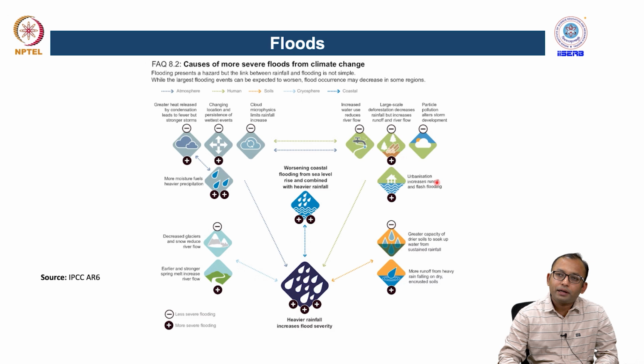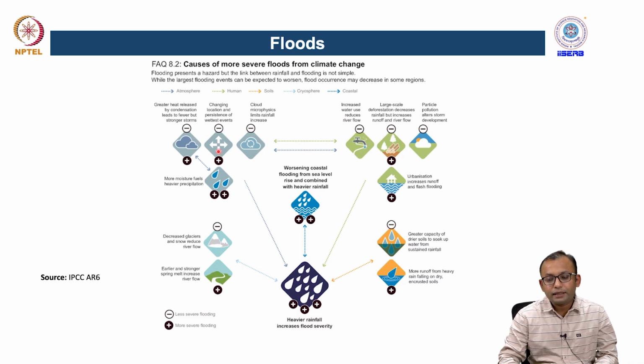There are primarily two governing mechanisms which can drive the flooding potential of a certain region. One is climate change, which we have just discussed. The other is the human-made effect. Suppose we change the land use, land cover conditions, urban settlements, or modify the land use in some other way, that can lead to flooding problems in those regions.